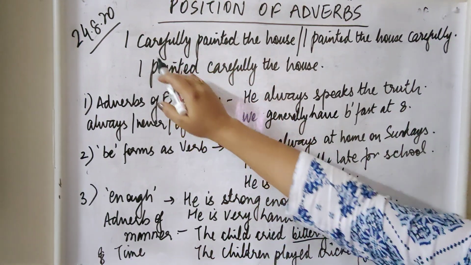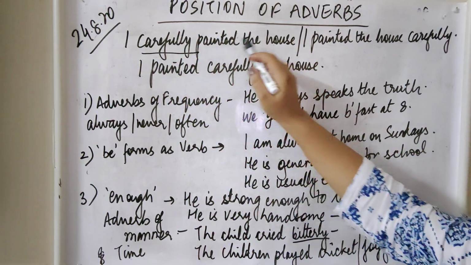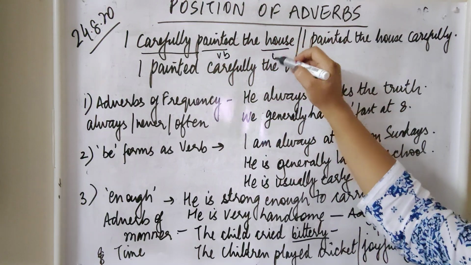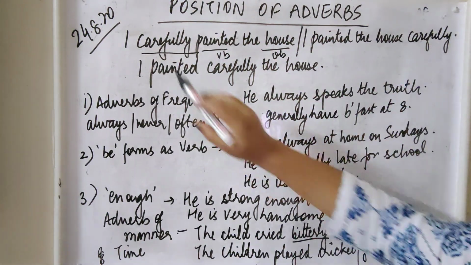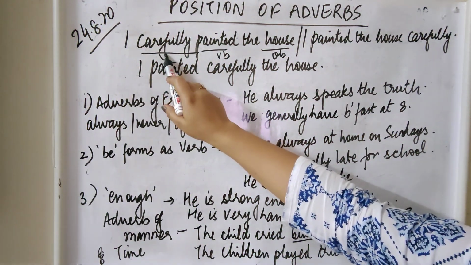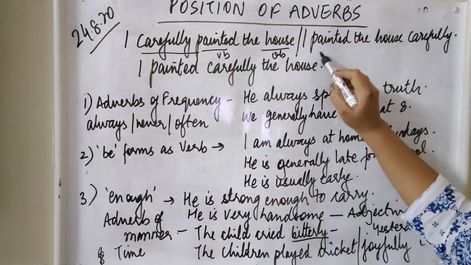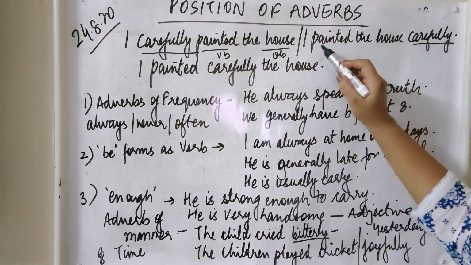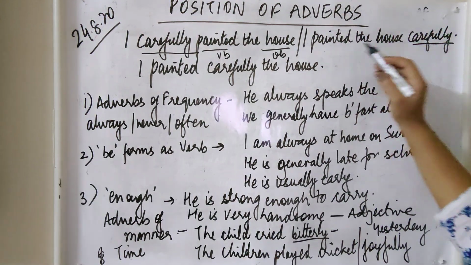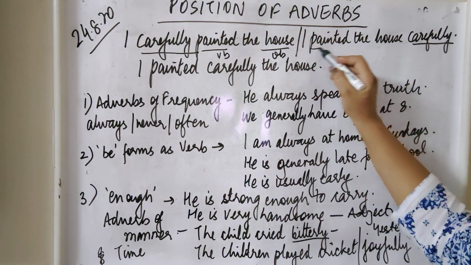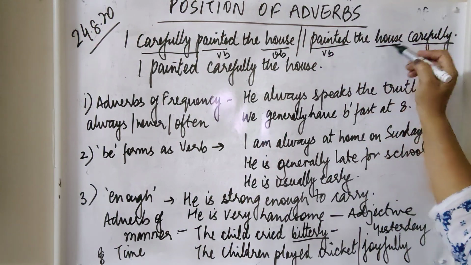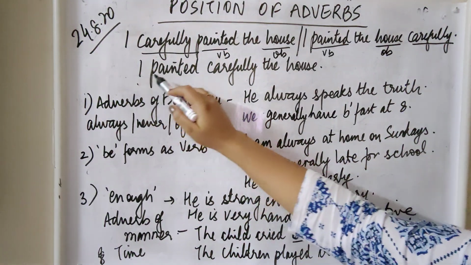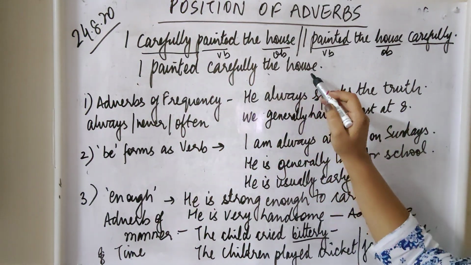For example, if I say, "I carefully painted the house." Painted is the verb, house is the object, and carefully is the adverb here. In the second sentence, I have written, "I painted the house carefully." Painted is again the verb and house is the object. But in this sentence, I have written, "I painted carefully the house."